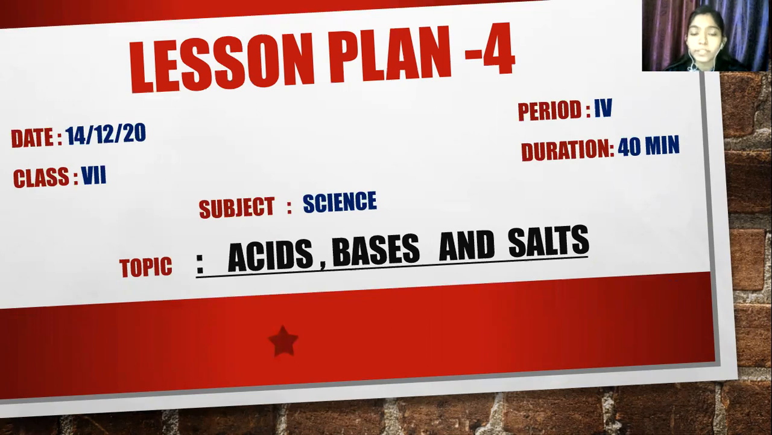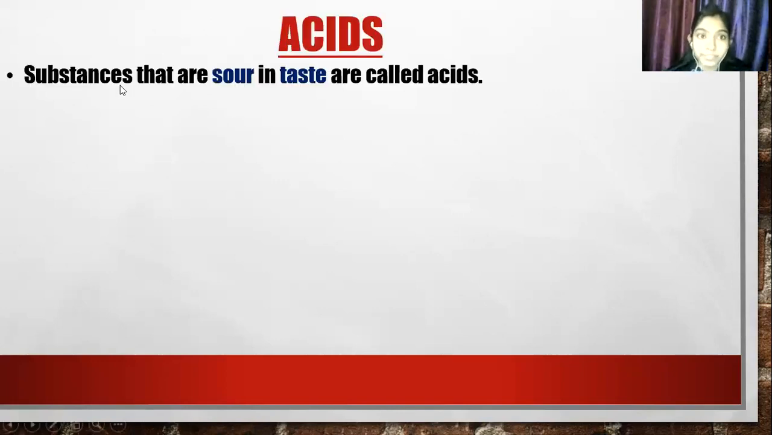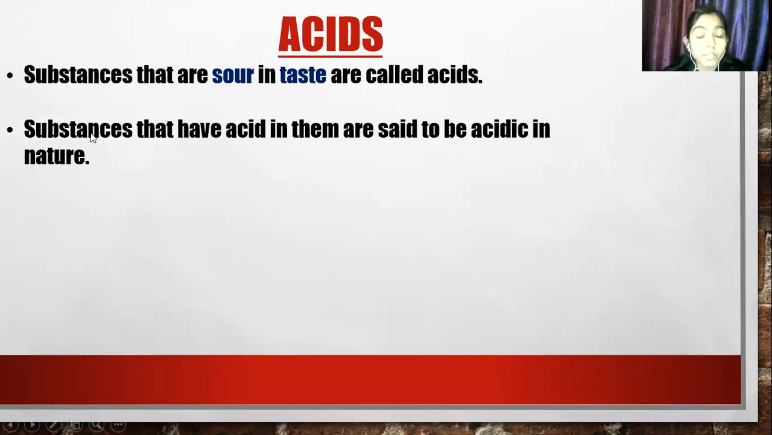So, tell me, what is the taste of vinegar? Vinegar is sour in taste. Very good. So, what are acids? Substances that are sour in taste are called acids, like lemon, a substance which is sour. Similarly, substances that have acid in them are said to be acidic in nature. The nature of that substance is acidic.